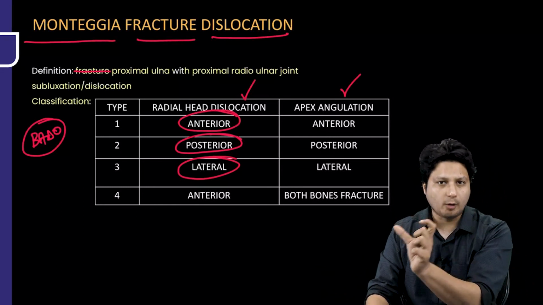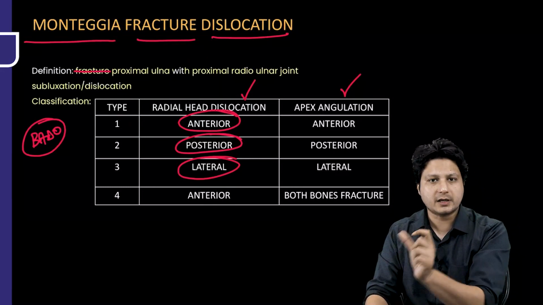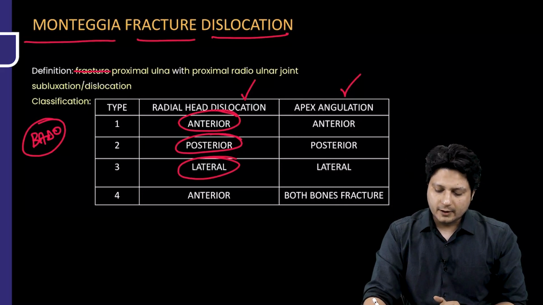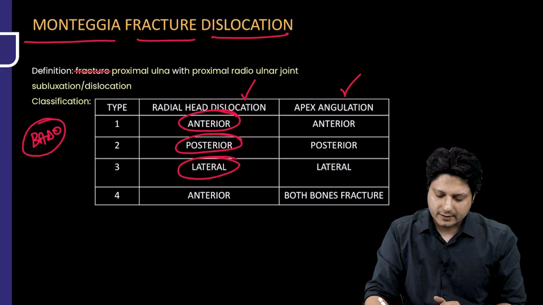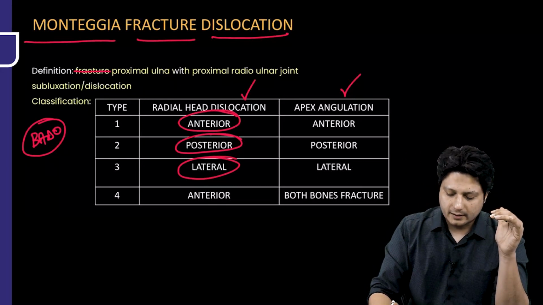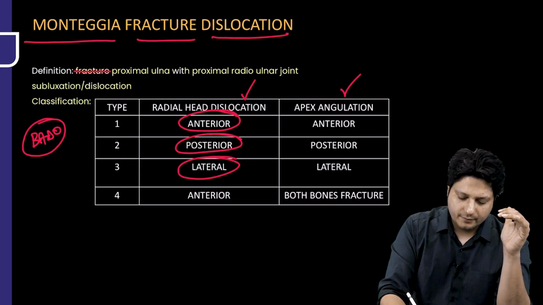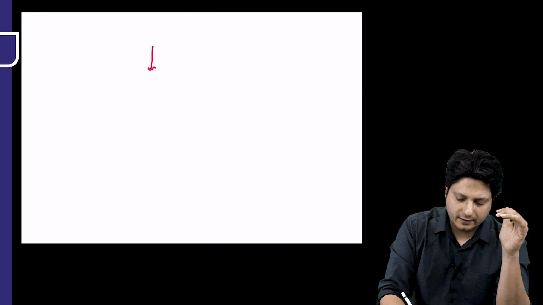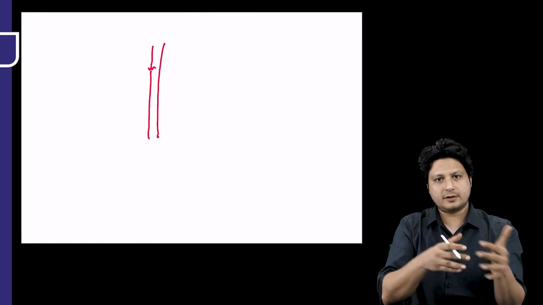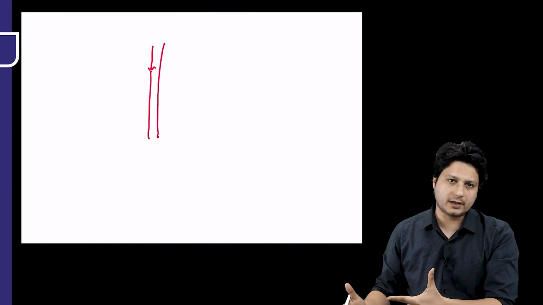In order to have a basic understanding of this, try to understand one thing: if there is a fracture of the proximal end of the radius, then in which direction will the elbow be dislocated? This is the essence of the Bado classification.